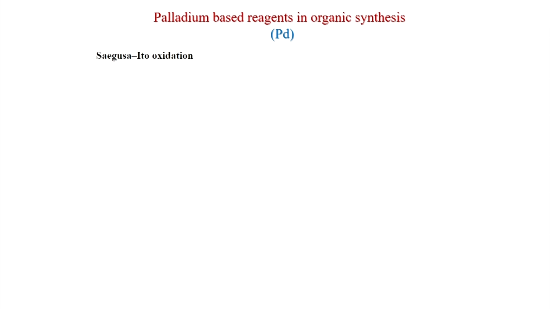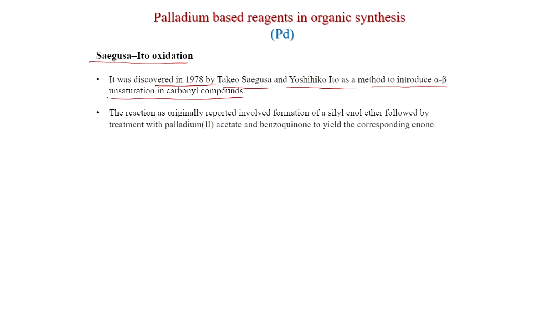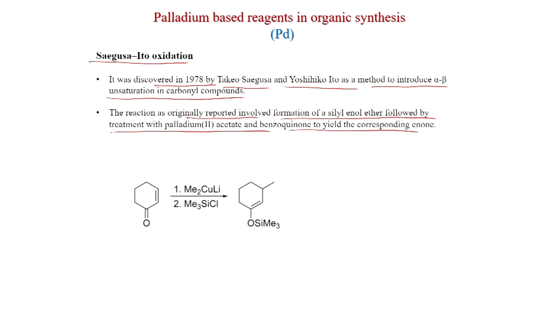Now, we will discuss another oxidation, Saegusa-Ito oxidation. This process is for the conversion of saturated carbonyl to unsaturated carbonyl. It was discovered in 1978 by Takeo Saegusa and Yoshihiko Ito as a method to introduce alpha beta unsaturation in carbonyl compounds. The reaction as originally reported involved formation of a silyl enol ether followed by treatment with palladium acetate and benzoquinone to yield the corresponding enone. So, this is important that cuprate first adds by 1,4 addition followed by enol silane formation to get this enol silane.